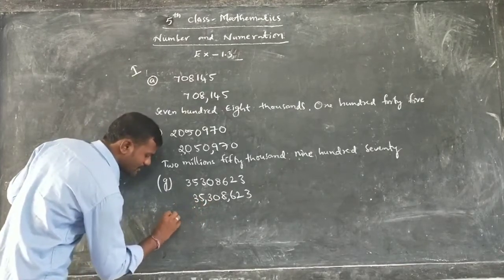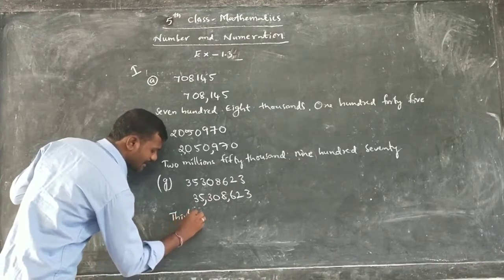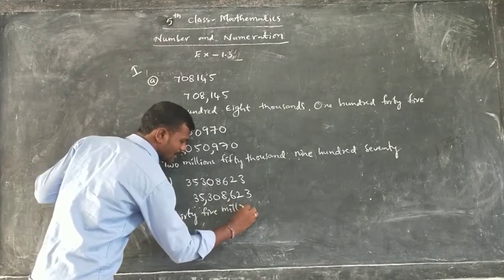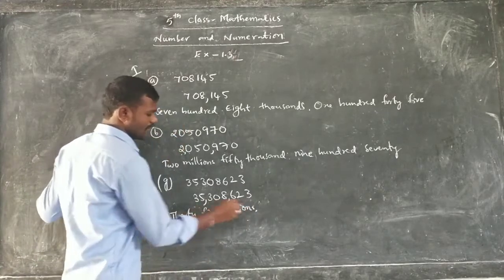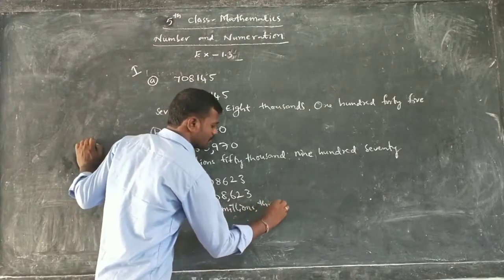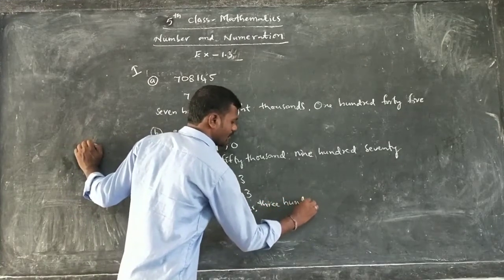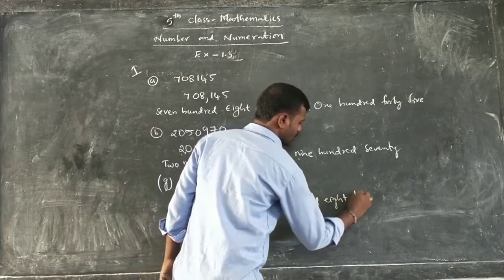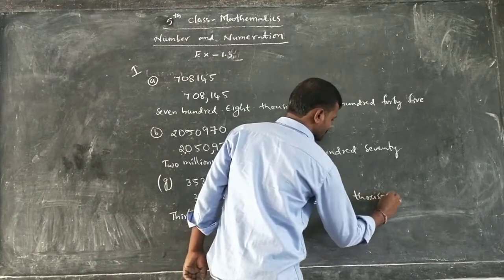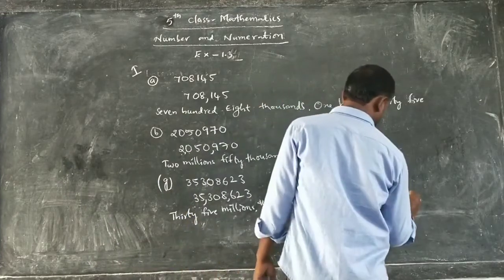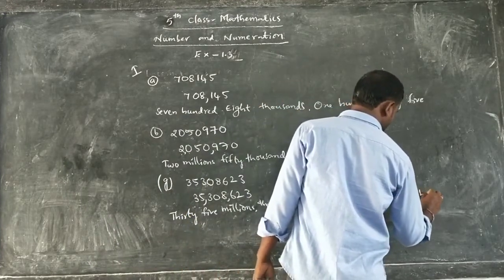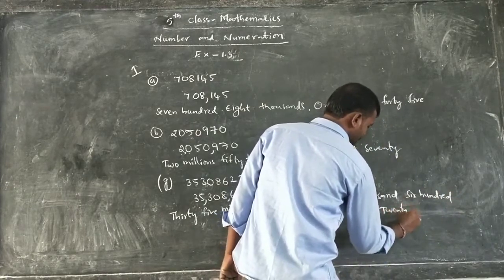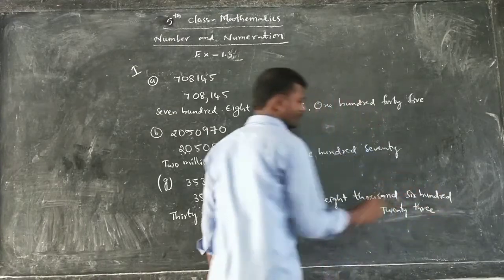So how can you write this one? 35 millions, 308 thousands, 623. 35,308,623.